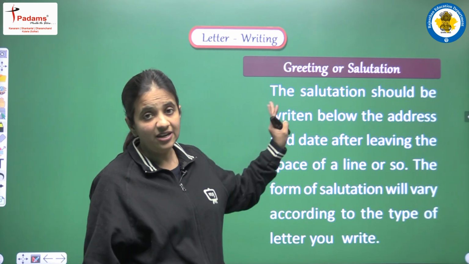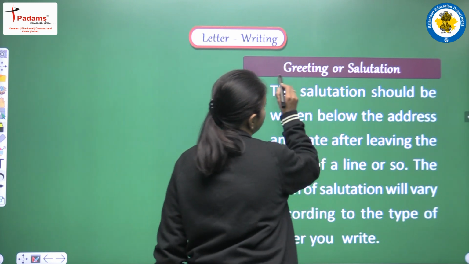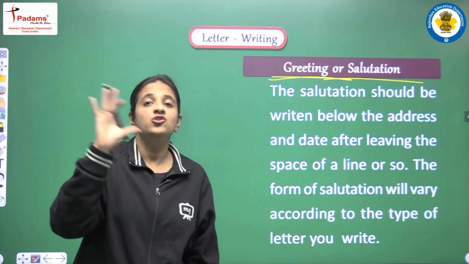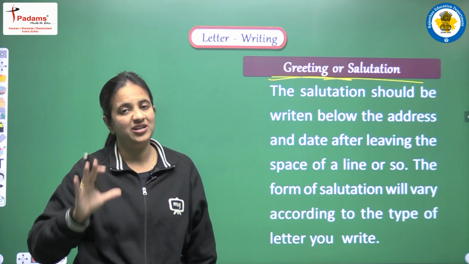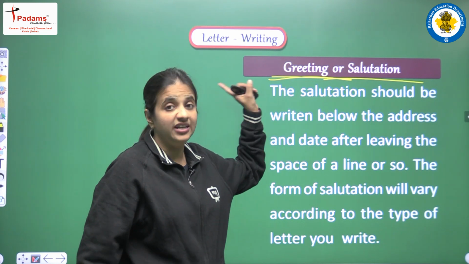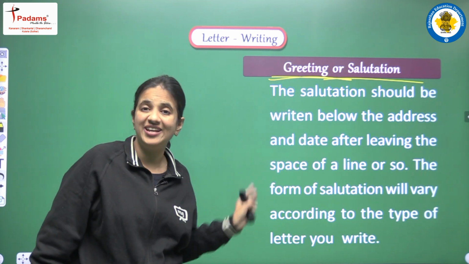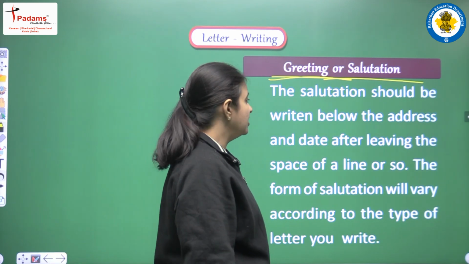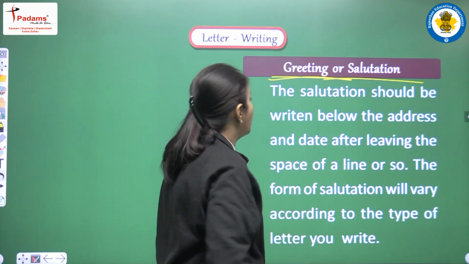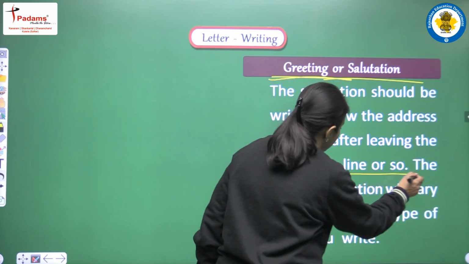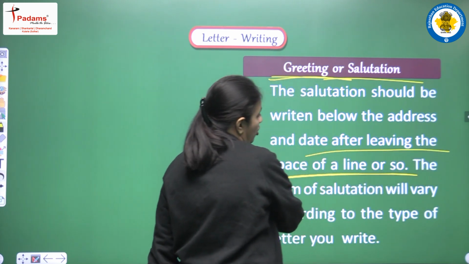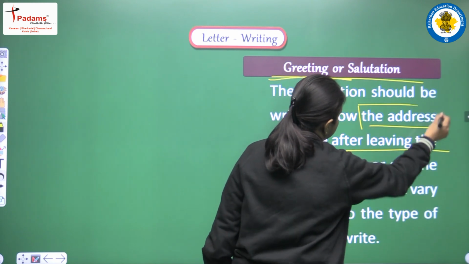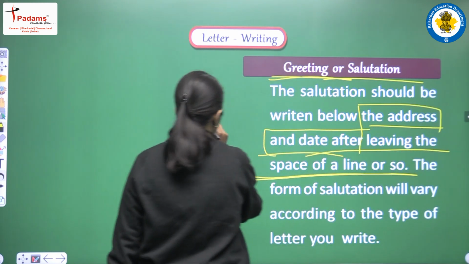Now we are having the second point, and in this point we are having the greeting, or we can say the salutation. So first of all we have written sender's address, writer's address, and we have written the date. Now we have to continue with greeting, or we can say the salutation. So let's read what are the things that we are having here. The salutation should be written below the address and date after leaving the space of a line or so. So this is the important point, that first of all we have to write the address and the date, and these two things are included in the category of heading.